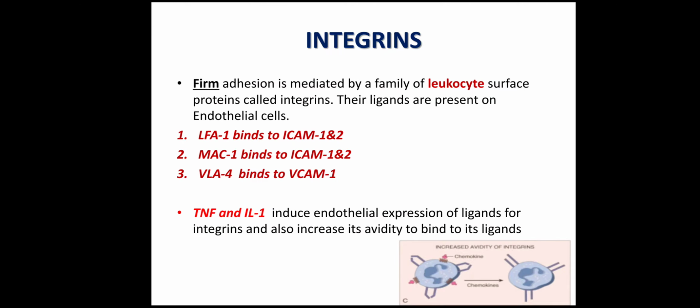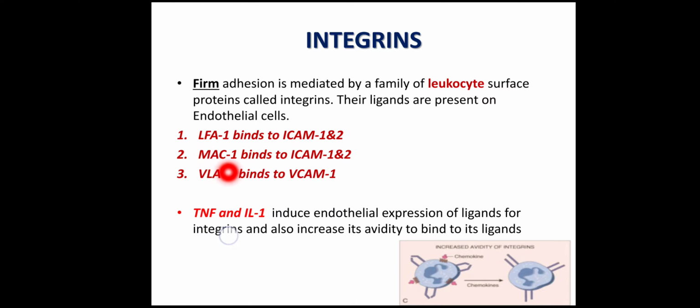Now the next category is that of integrins. Integrins will cause the firm adhesion of the WBC at the site where the WBCs have to transmigrate from the vessel wall into the site of inflammation where the microbe is present. Some examples of integrins are LFA1, MAC1, and VLA4. These integrins are present on the surface of the WBCs.